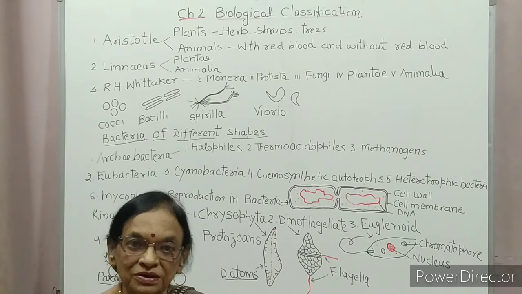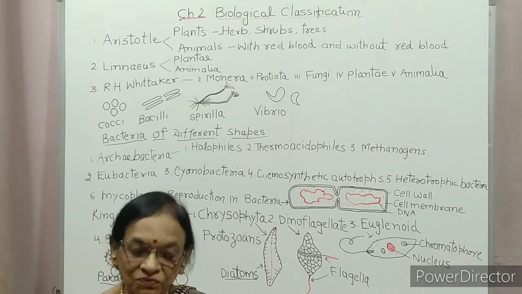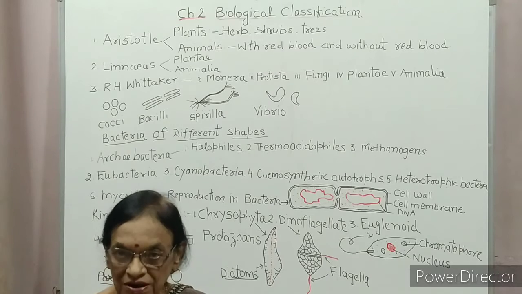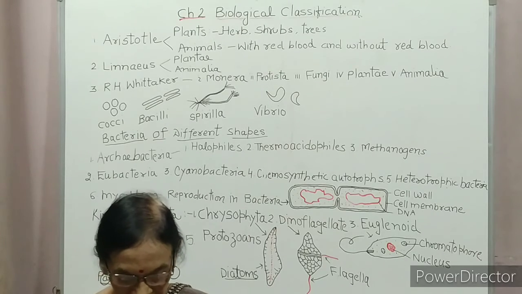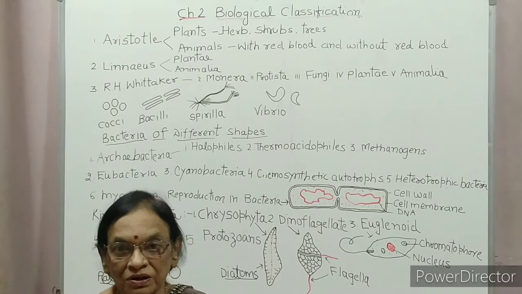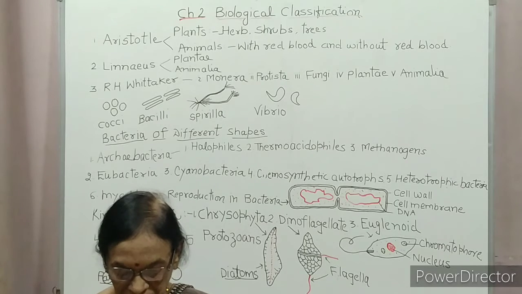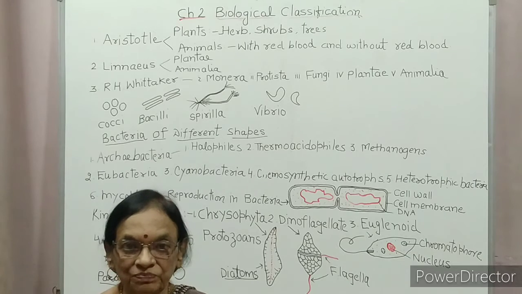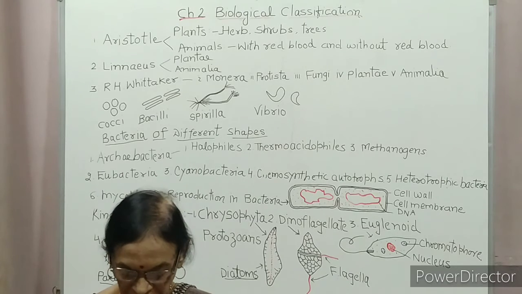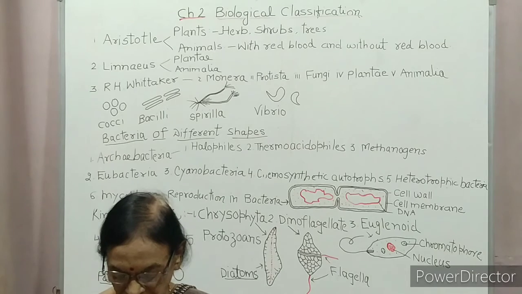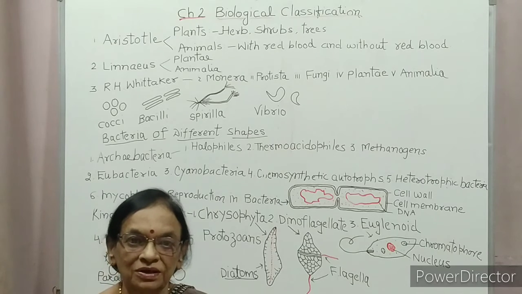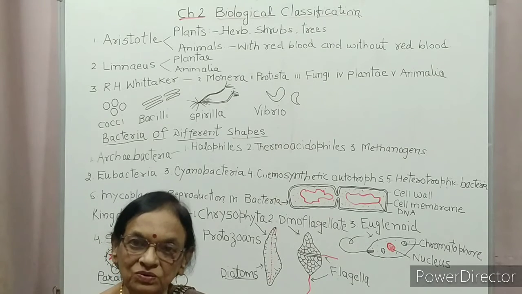It is present in all other four kingdoms: Protista, Fungi, Plantae and Animalia. Body organization: cellular in Monera, cellular in Protista, multicellular in Fungi, tissue and organ in Plantae. Animalia have tissue, organ and system.